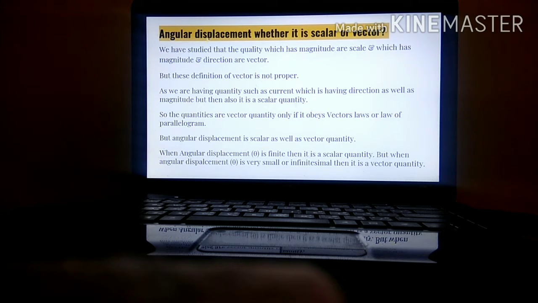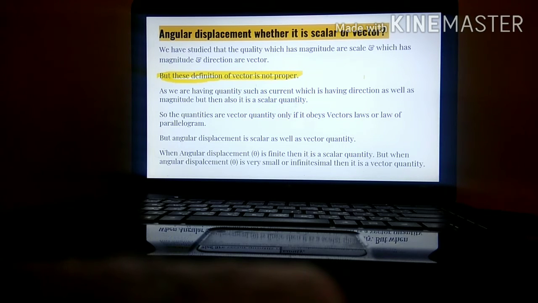Next. Angular displacement, whether it is a scalar or a vector. Can you tell me what you mean by scalars? Scalar is which only depends upon magnitude, whereas vector depends upon magnitude as well as direction. But this definition of vector is not proper, whatever we have studied.